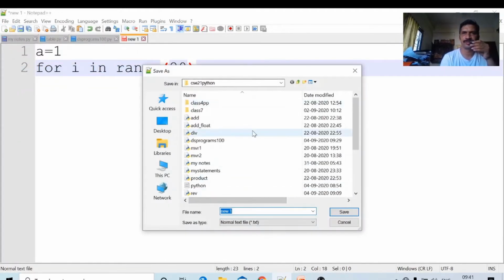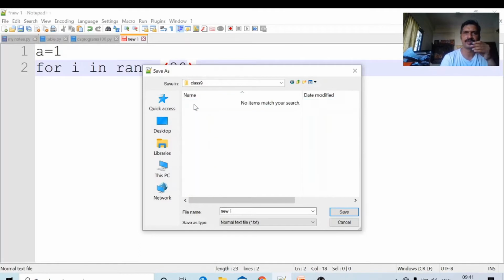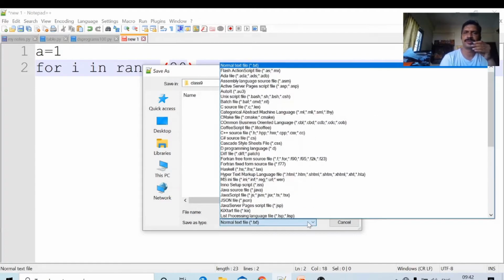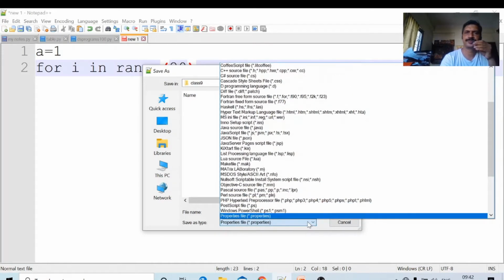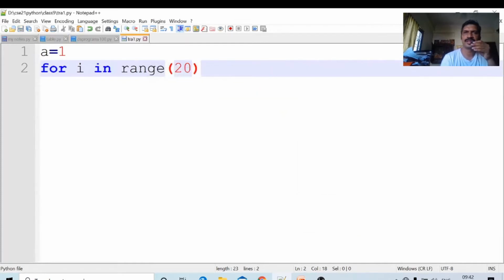I am creating a new folder, class 9, inside csc21 Python. We will do all the programs in this folder. I am giving the name as tra1, file type Python, and saving.